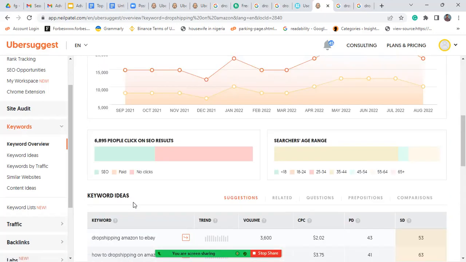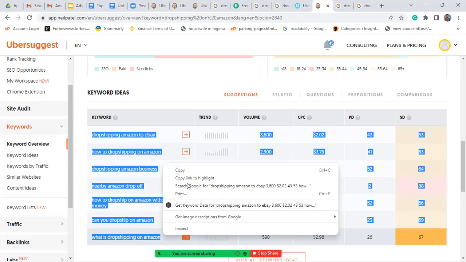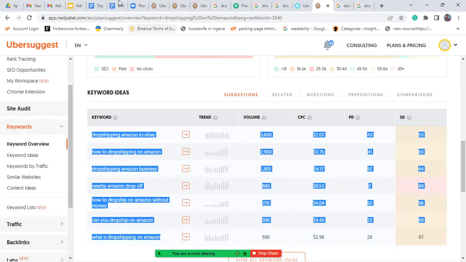So these ones are primarily on Amazon. If I press back, I will just copy this, the same way we copied these keywords, and this time around we will probably create the topic of our article.